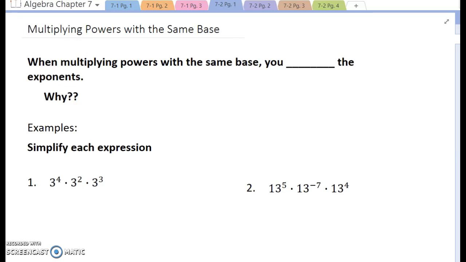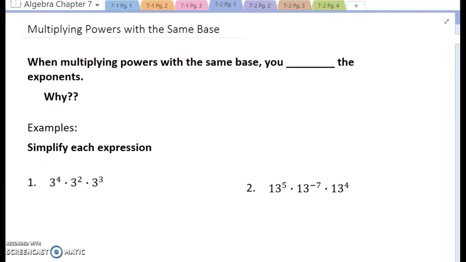All right, so yesterday we spent a little bit of time learning about zero and negative exponents and how we handle those. Today we're going to look at what happens when we multiply powers that have the same base. The primary thing we have to make sure of is that the base of our power situation is the same, because this only works when the base is the same. So let's take a look here today.